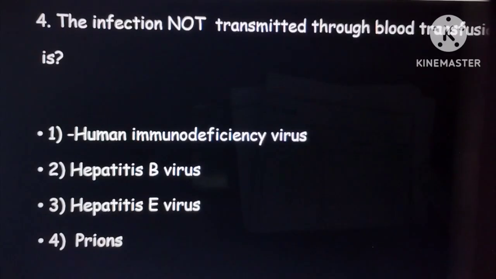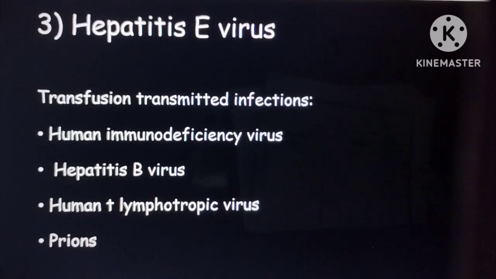Coming to the fourth question, the infection which is not transmitted through blood. The options given here are HIV, that is human immunodeficiency virus, hepatitis B virus, hepatitis E virus and prions. The correct answer here is hepatitis E virus. The blood-transmitted infections are HIV, HBV, human T lymphotropic virus and prions.